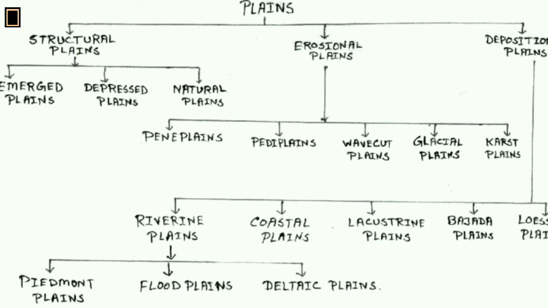Erosional plains are of five types: peneplain, pedicplain, wave-cut plains, glacial plains, and karst plains. Depositional plains are of five types: riverine plains, coastal plains, lacustrine plains, bajada plains, and loess plains. Riverine plains can also be classified further into three categories: Piedmont plains, flood plains, and deltaic plains.